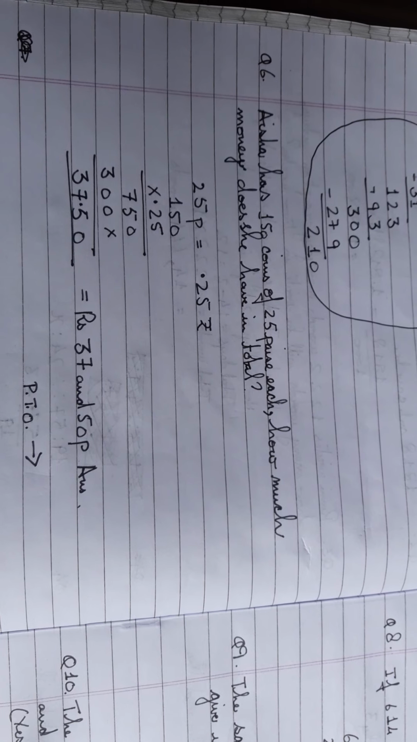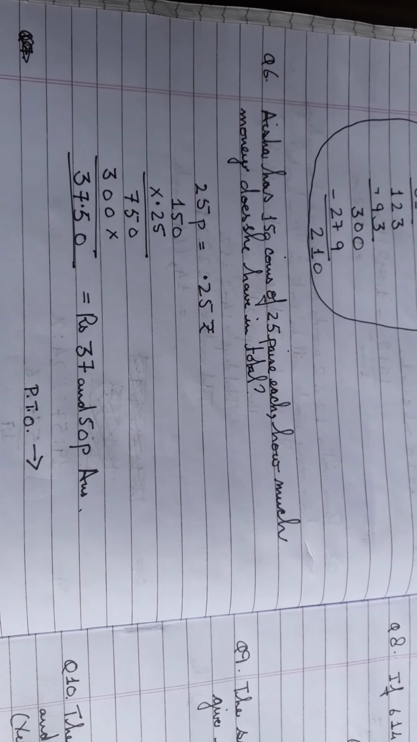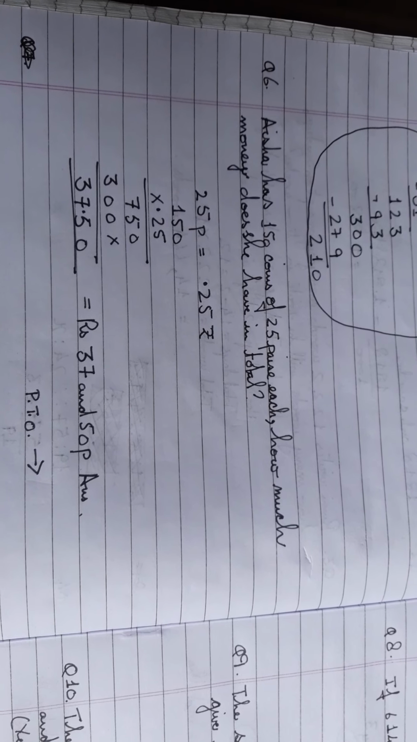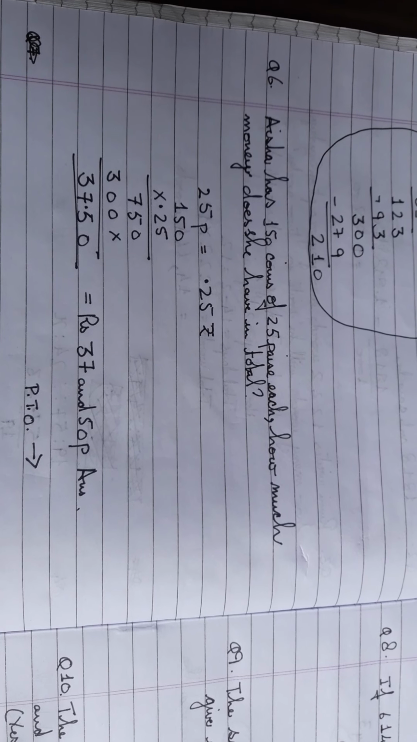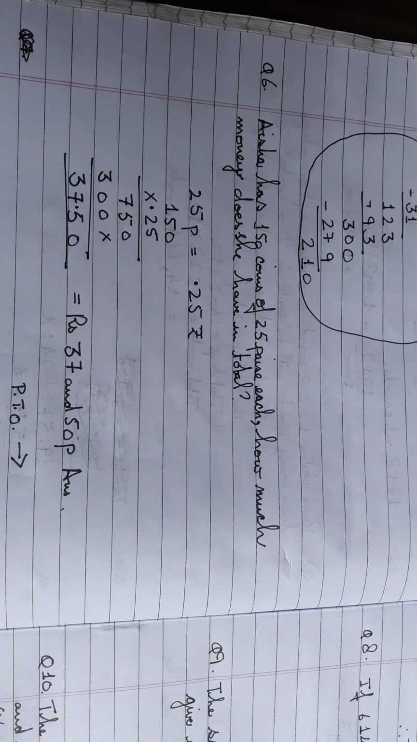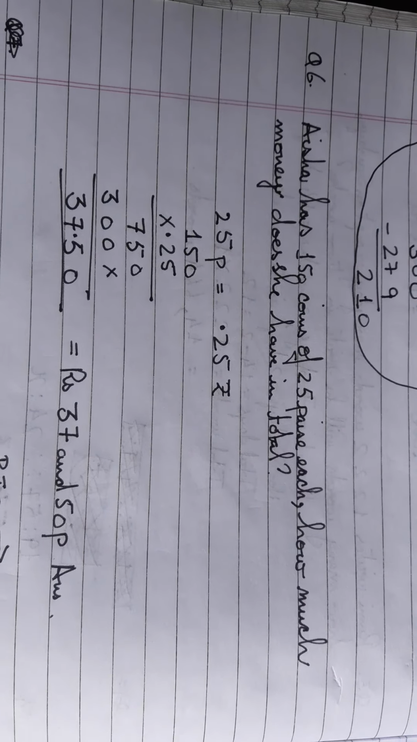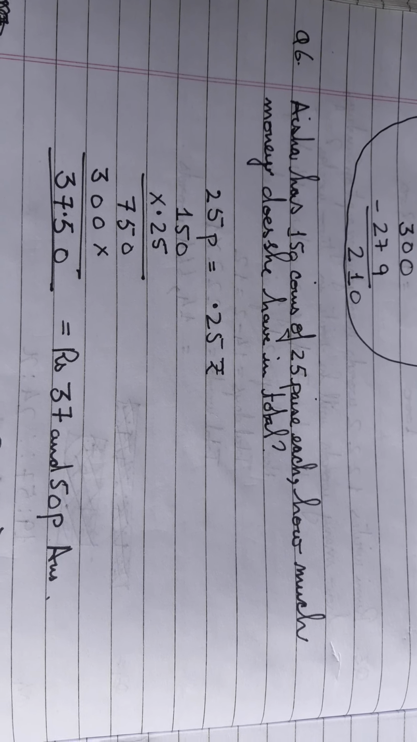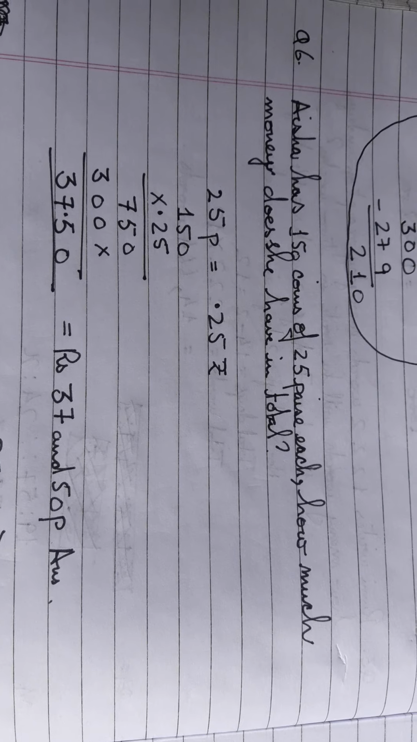Aisha has 150 coins of 25 paise each. How much money does she have in total? So 25 paise means 0.25 rupees. So 150 into 0.25, right? Do the calculations. Look at the calculation over here. So you get 37.50, which means rupees 37 and 50 paise.